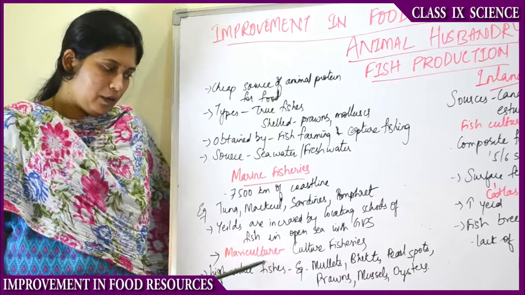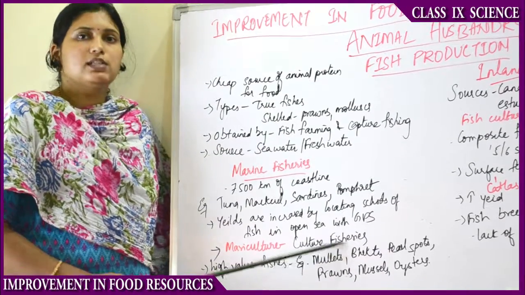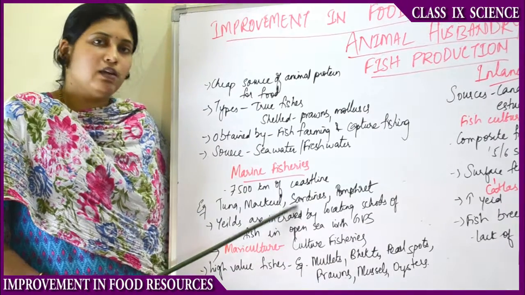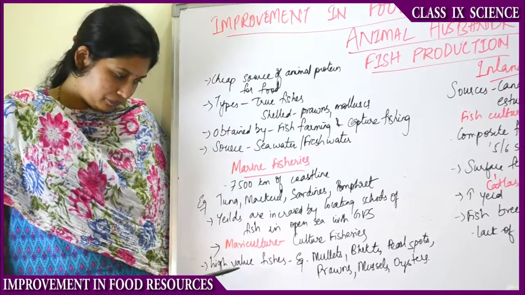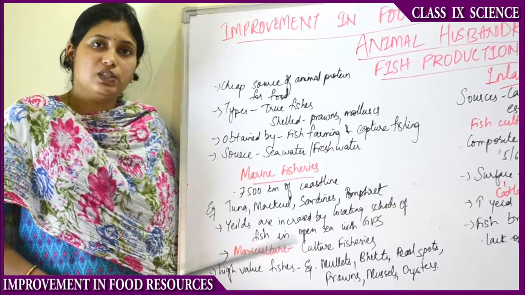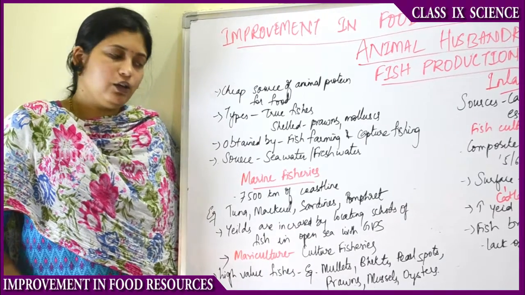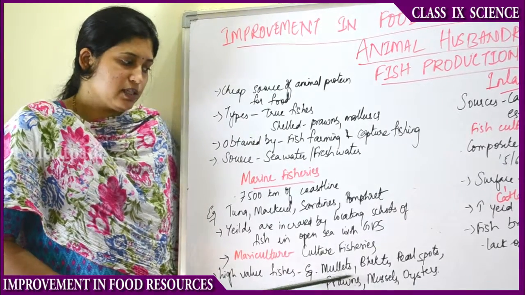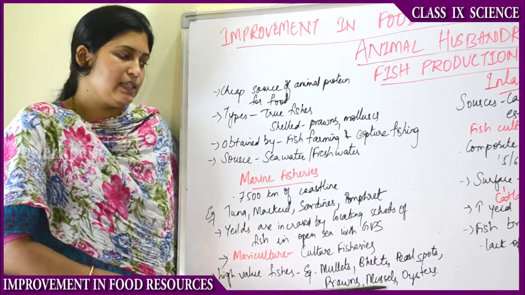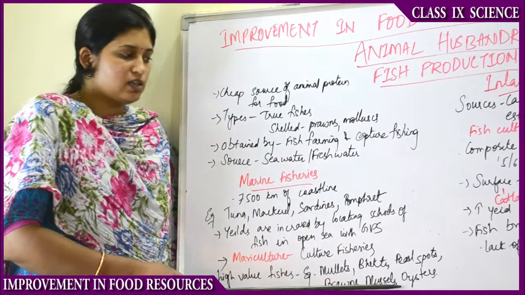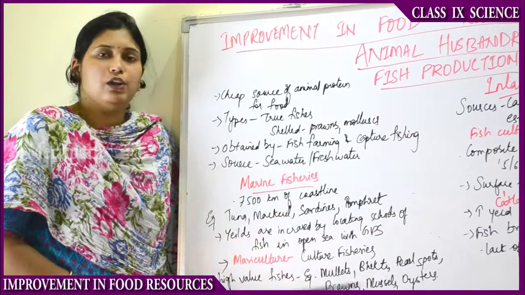Then there is something called mariculture. Mariculture is nothing but the culture of sea fishes. Farming of sea fishes is nothing but mariculture. Then there are some high value sea fishes available in the market. Examples of such high value sea fishes are mullets, hake, pearl spots, prawns, mussels and oysters. Oysters are sometimes used for the production of pearls also. So these are all high value marine fishes.